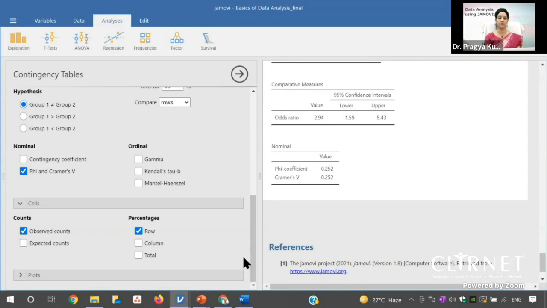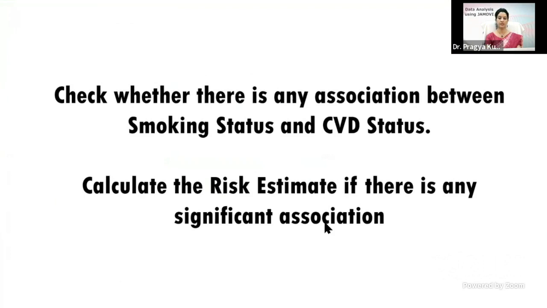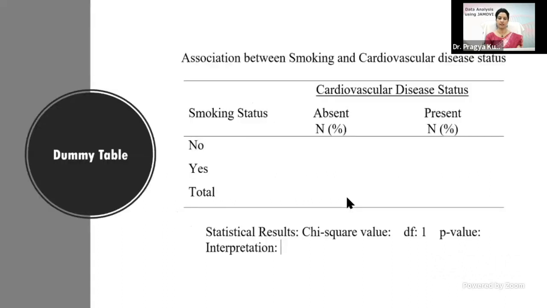Now the other question is, if you want to do the chi-square test of homogeneity. So again, before I show you the chi-square test of homogeneity, let's see how to enter the result. So this is the association between the smoking and cardiovascular disease status. You can see this is the smoking status, and this is the cardiovascular disease status. So all that which you have seen, the 2x2 contingency table with number and percentage, you should enter here. In the bottom note, you should write the value of chi-square, the degree of freedom, and the p-value, and then you should write the interpretation.